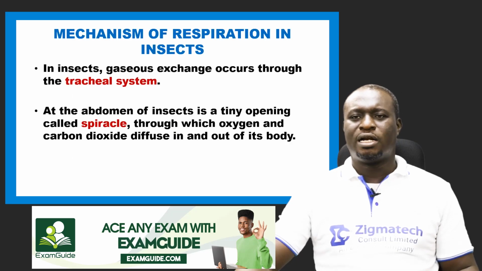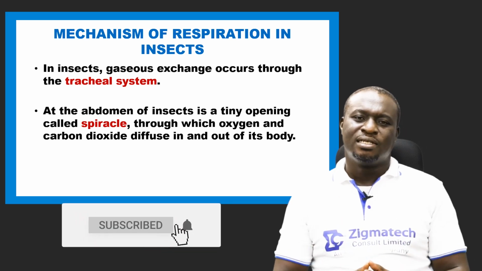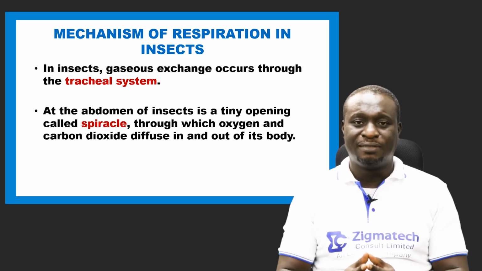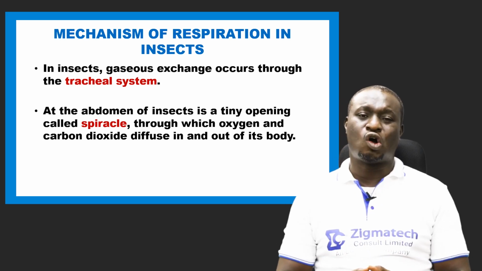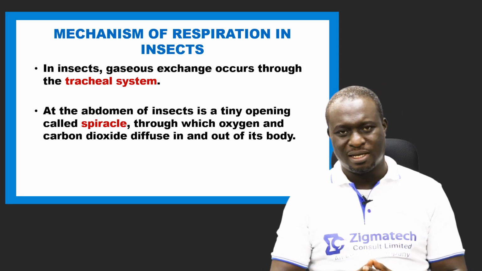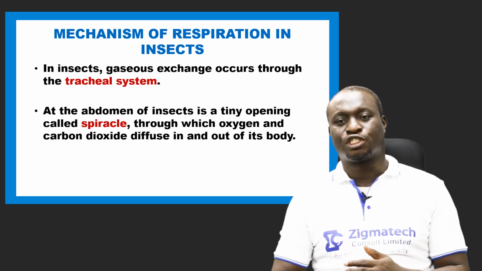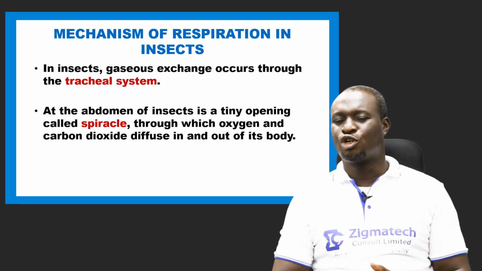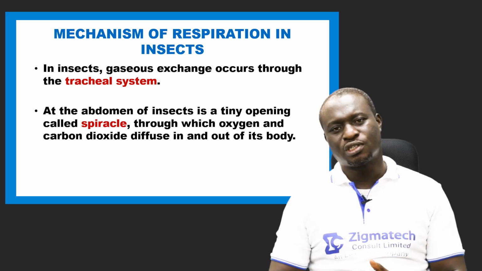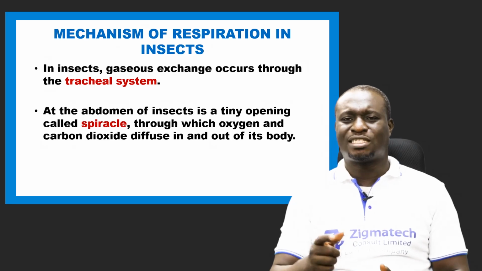So we have another one, which is insects. Now, insects belong to the kingdom Animalia, and to the phylum called Arthropoda. Now, we have different classes of Arthropoda. We have the class which we call crustaceans. Crustaceans include examples like the crabs, the shrimps, and the prawns.